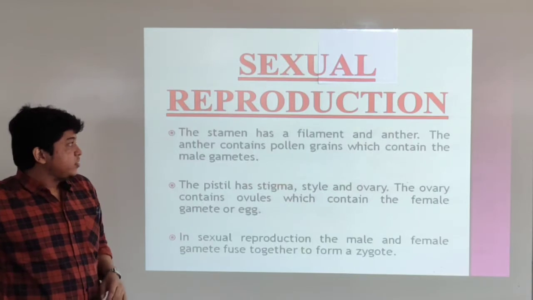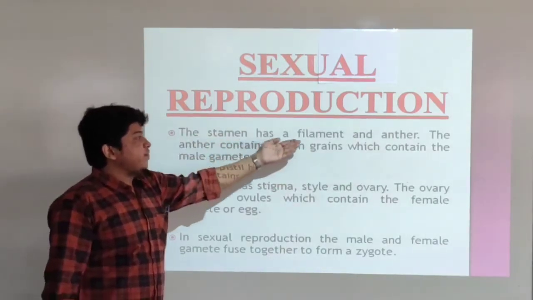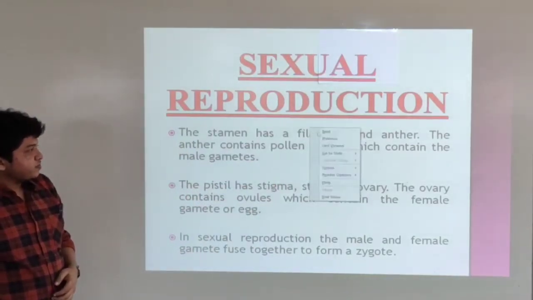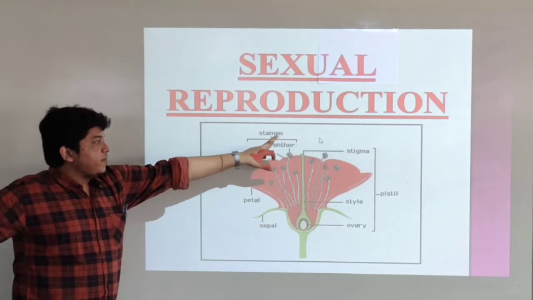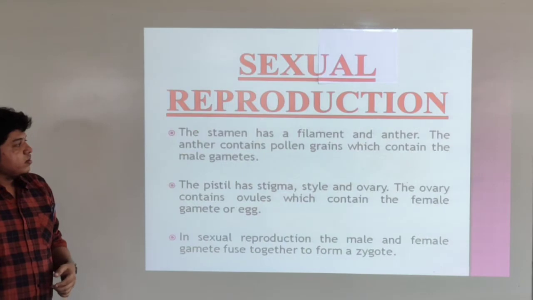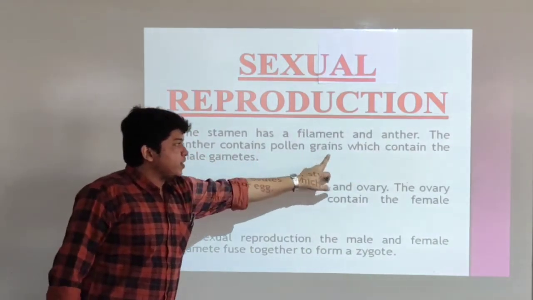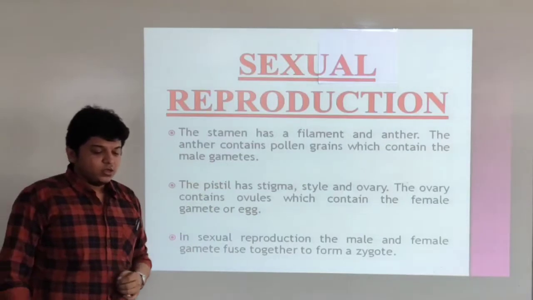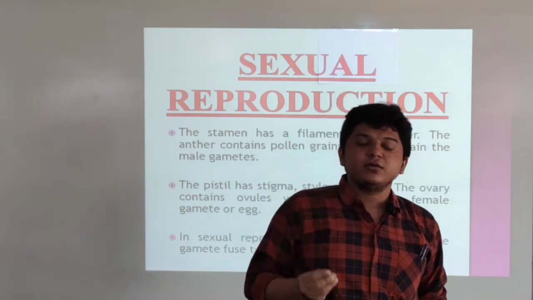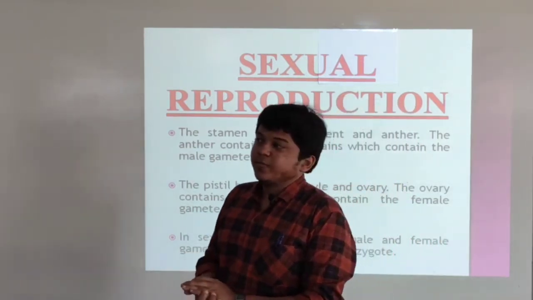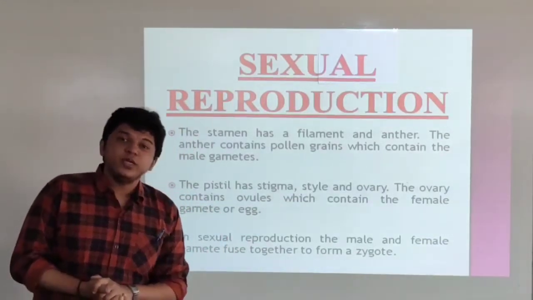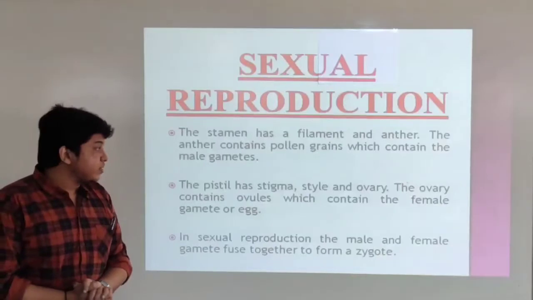So in the next point, the stamen has a filament and the anther, as we have seen in the previous slide. The stamen has the filament and it has the anther at the top. Then the anther contains pollen grains which contain the male gametes. So the anther at the top has some small particles, grains. They are called the pollen grains. And these pollen grains are most important for reproduction using the sexual reproduction method.